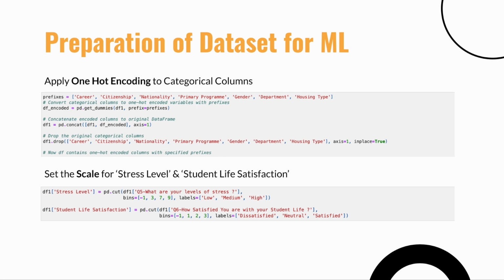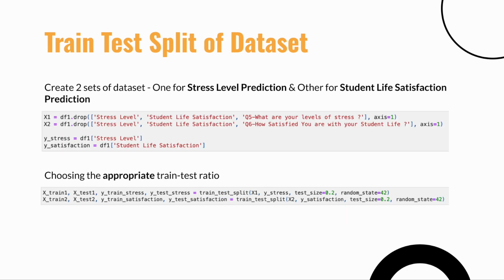Lastly, we convert our target variables stress level into low, medium, high, and student satisfaction level into dissatisfied, neutral, and satisfied. Afterwards, we create two sets of datasets, one for stress level prediction and the other one for student life satisfaction prediction. And keep in mind we have to drop the necessary columns. We then proceed to choose 80-20 as our train test ratio and set a random state.